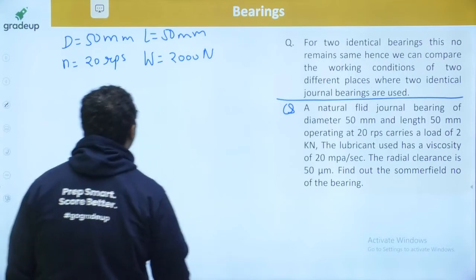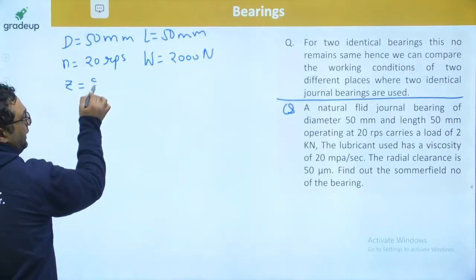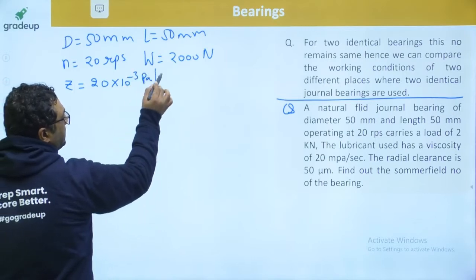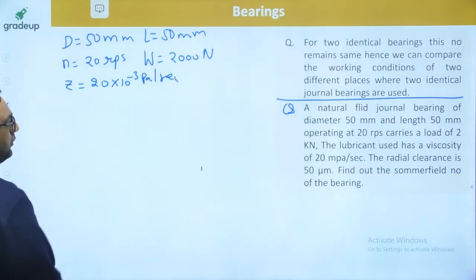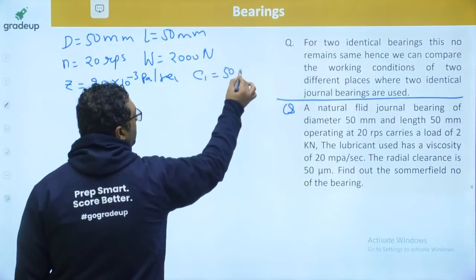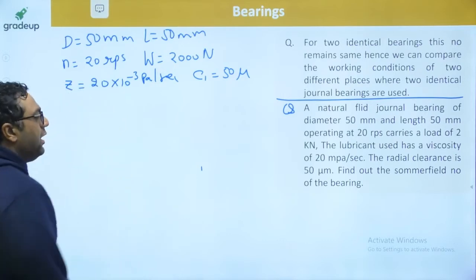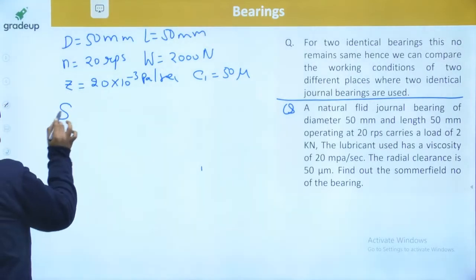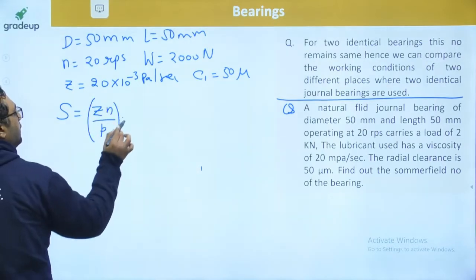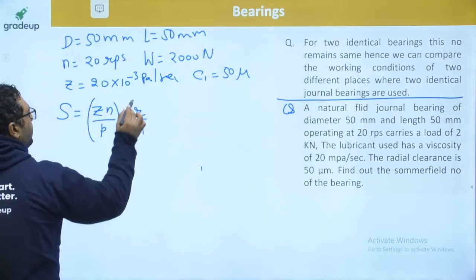The lubricant has a viscosity of 20 millipascal second. The radial clearance is 50 microns. Find out the Sommerfeld number of the bearing. Sommerfeld number is Zn by P into (R by C1) whole square.